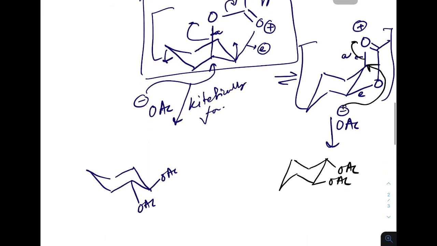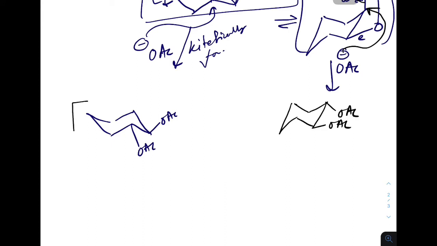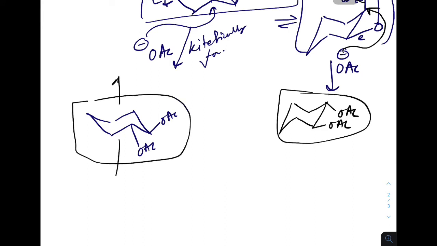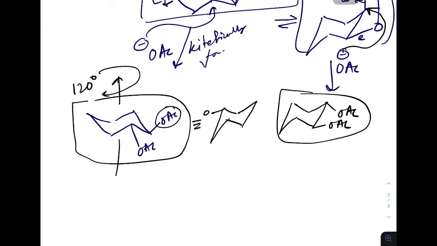Now, this product is the inverse of that product. If I rotate this product 120 degrees out of plane, then this OAc will come to the other side of the equatorial bond, and this equatorial OAc will be there.